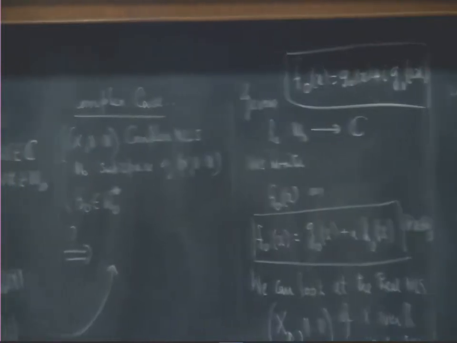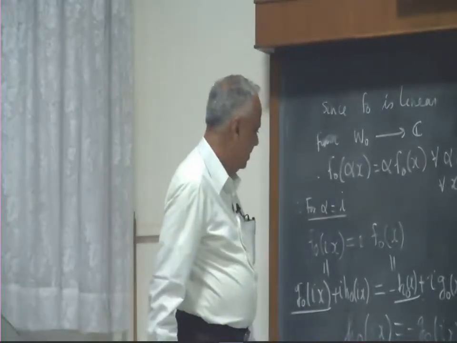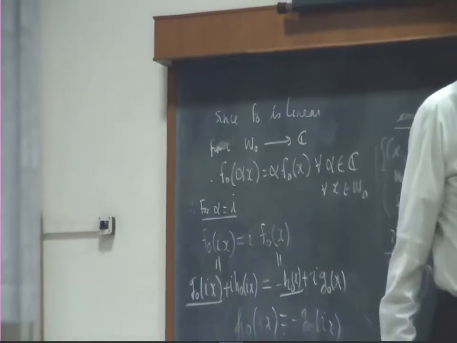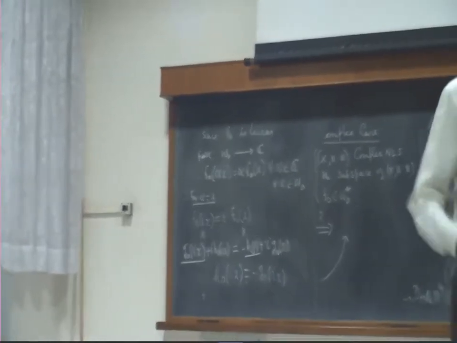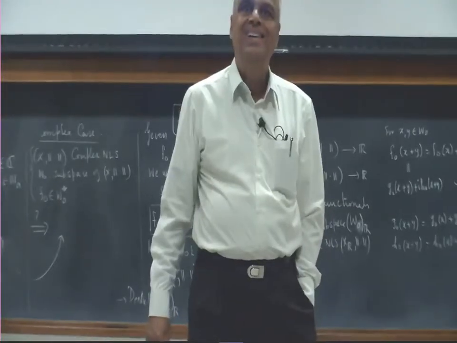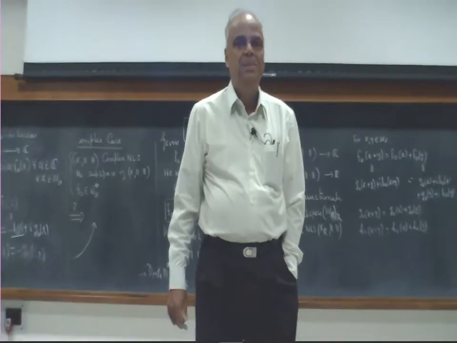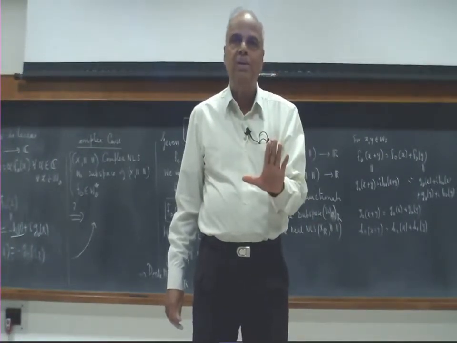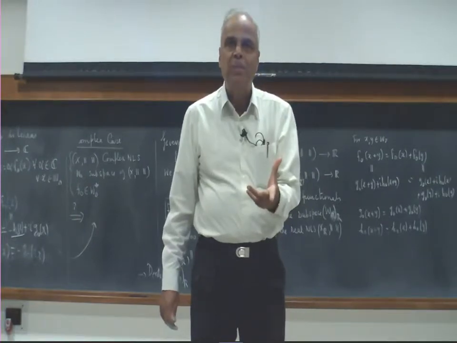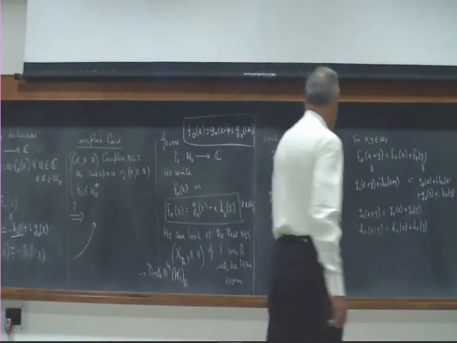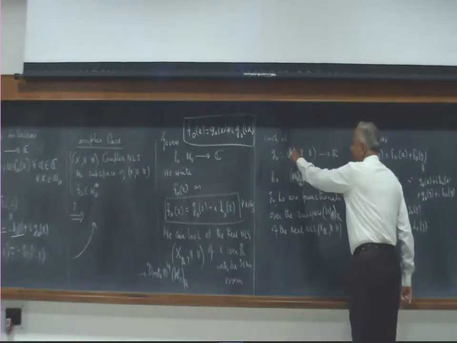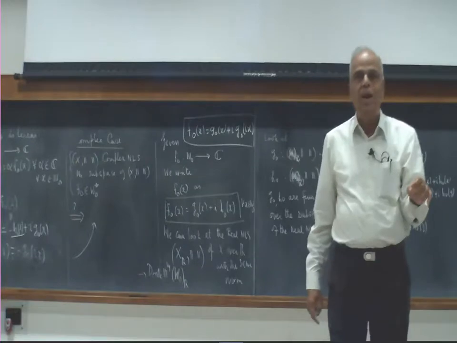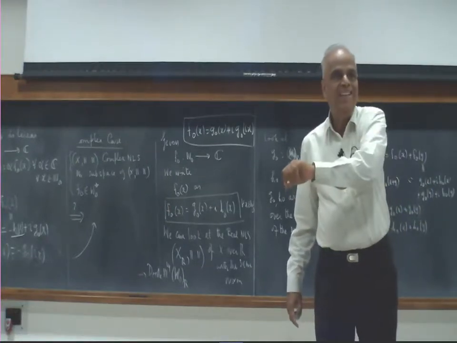Yeah. So G naught is defined over W naught of R. Right? Yes. So you wrote G naught of Ix, that we have not defined. That is still there. Ix is a vector in W naught. But G naught is defined on W naught of R. G naught is defined for all vectors in W naught, but the value is a real number. Remember, G naught is defined on the W naught R means what?